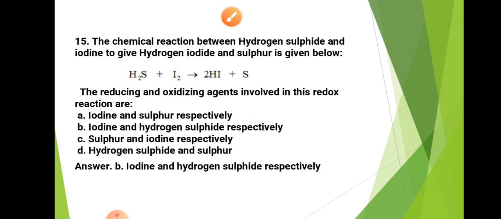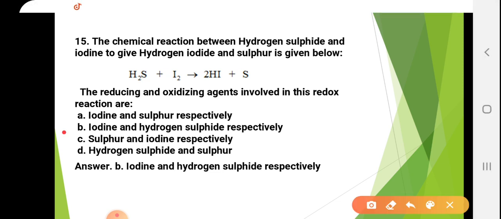And next is the chemical reaction between hydrogen sulfide and iodine to give hydrogen iodide and sulfur, given below. So H2S plus I2 gives 2HI plus S. The reducing and oxidizing agents involved in this redox reaction are, this is B, iodine and hydrogen sulfide respectively.